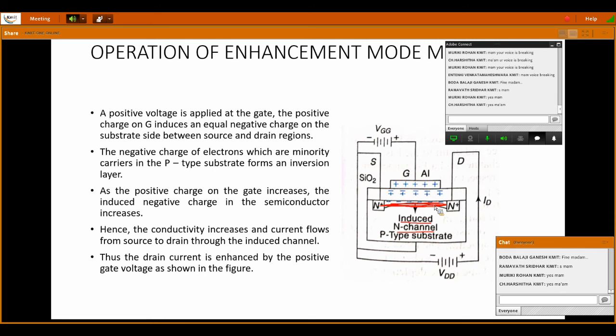The induced channel will be present as long as VGG is available. Once VGG is removed, there is no channel, and even though the VDD supply is there, there will be no flow of current because there will be no path between source and drain. So this is the operation of an enhancement mode MOSFET.